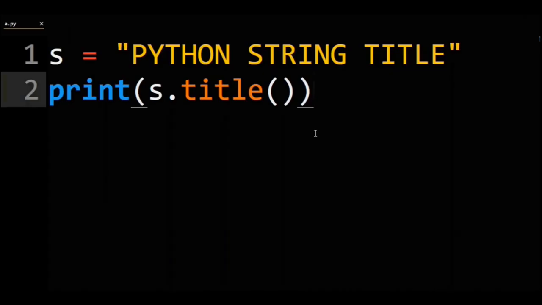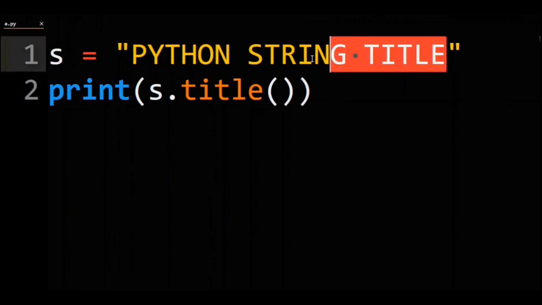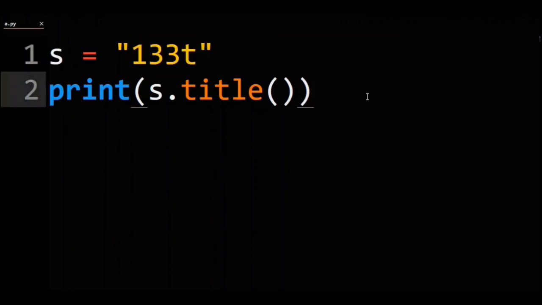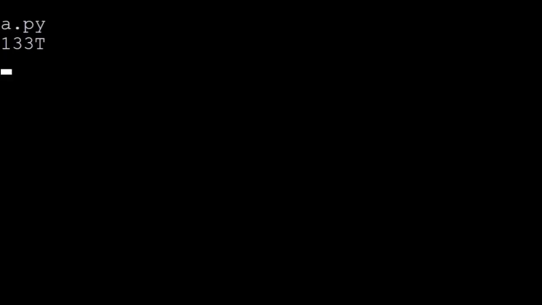For this last example, let's break out some leet speak just to illustrate a point. So we'll make our string s now be "133t", otherwise known as leet. If we call title on this string, it will take a curious approach. Since it obviously cannot uppercase the numbers, title will take the approach of uppercasing the only character that can be uppercased, that being the T.